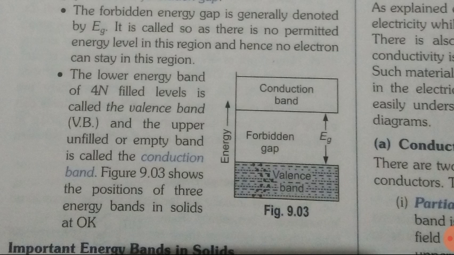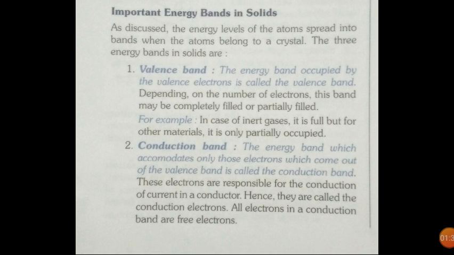Now let's discuss the definitions of the valence band, conduction band and forbidden gap. So here are the important energy bands in solids. First, the valence band. The energy band occupied by the valence electrons is called the valence band.